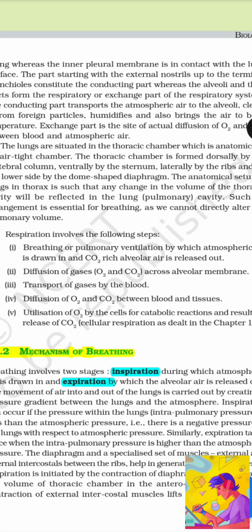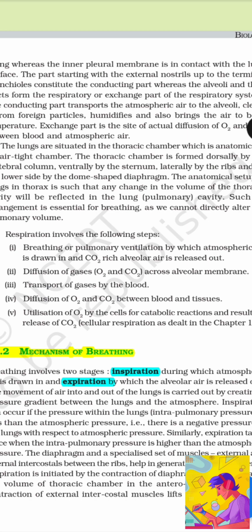The thoracic chamber is formed dorsally by the vertebral column, ventrally by the sternum, laterally by the ribs, and on the lower side by the dome-shaped diaphragm. The anatomical setup of lungs in the thorax is such that any change in volume of the thoracic cavity will be reflected in the lung cavity. Such an arrangement is essential for breathing as we cannot directly alter the pulmonary volume.